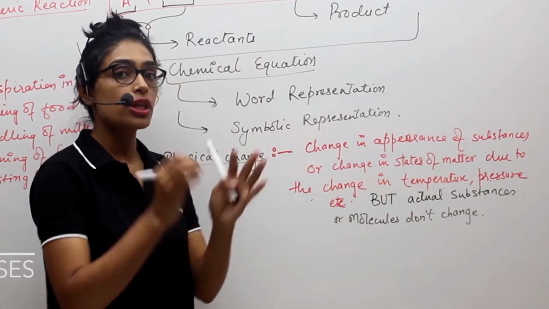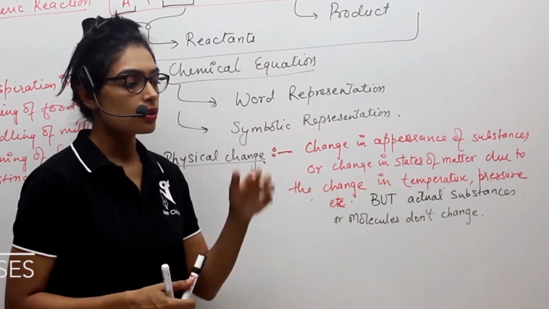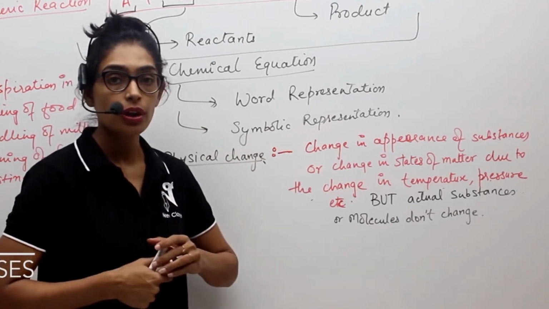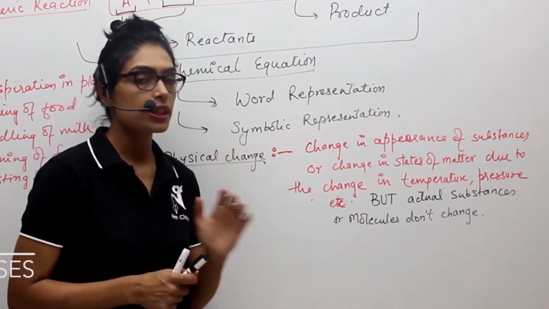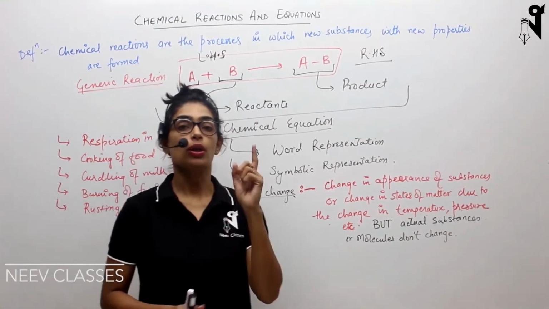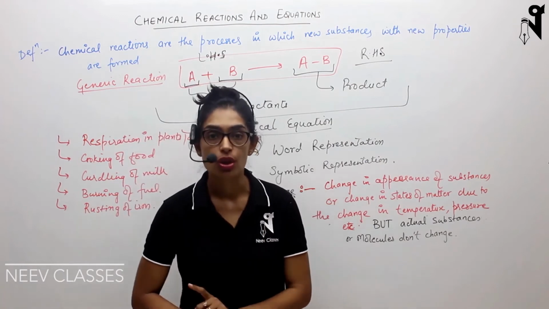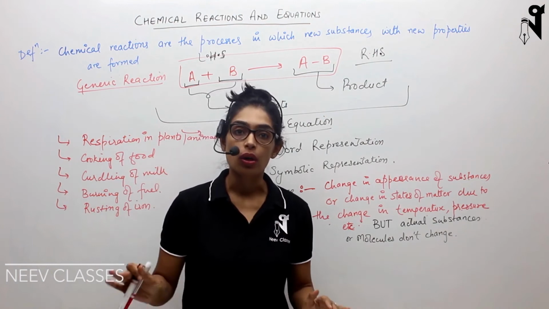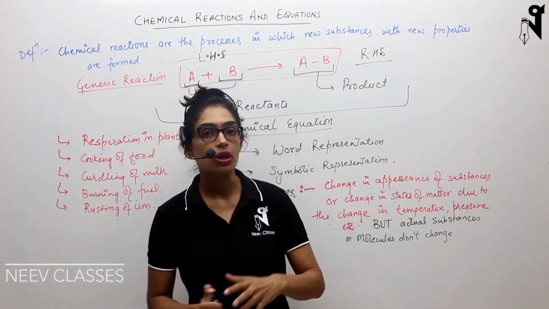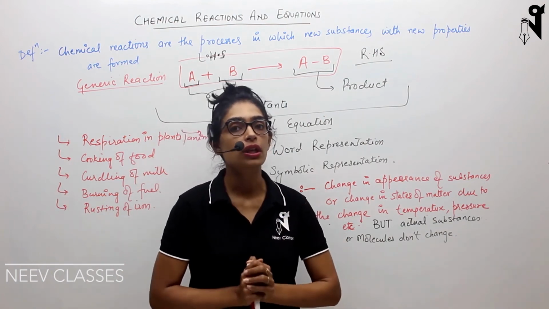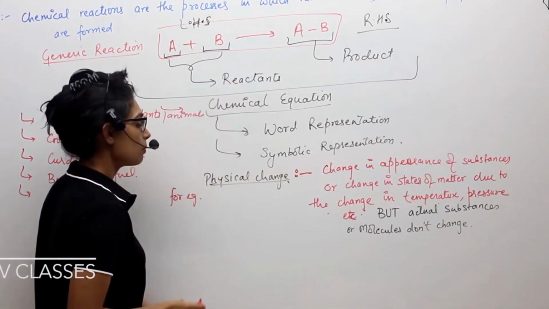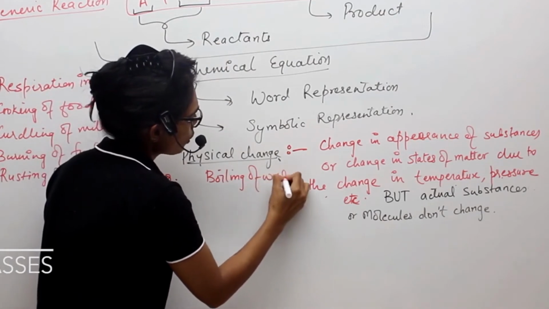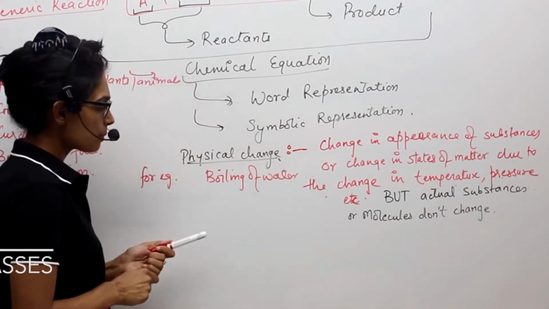So there can be a change in appearance, there can be a change in state, because we have changed the temperature of the substance, or applied a little pressure on it, or many other things which we can do physically. But the chemical composition of that molecule will not change. That means no bonds will break at all. No new bonds will form, no older bonds will break. This is called a physical change. For example, if I talk about boiling of water, water is nothing else but H2O.